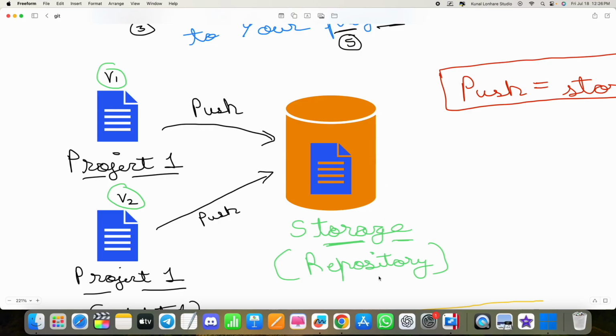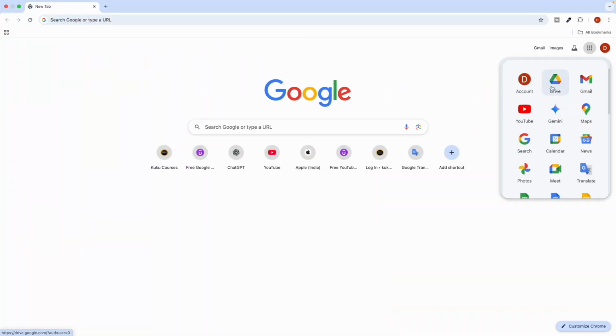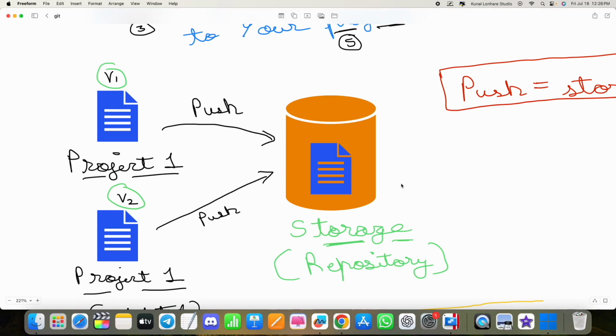A repository is like an online cloud storage, like Google Drive, where developers can store their projects. Here you can see this is my project 1, and I store it in the repository.